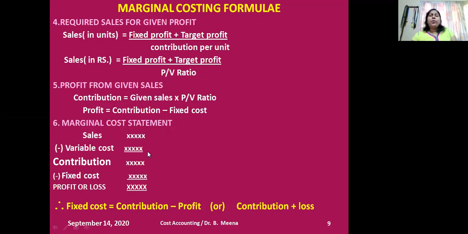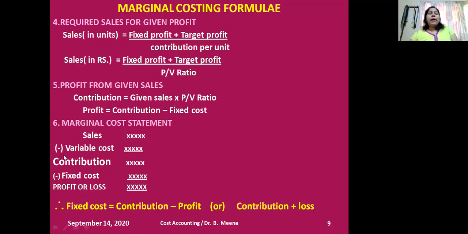I want to highlight one statement, the marginal cost statement. This statement will be very useful to derive the formulas easily. Sales minus variable cost gives contribution. Contribution minus fixed cost gives either profit or loss. If the contribution is more than my fixed cost, then that is a profit. If the contribution is less than my fixed cost, there will be a loss.